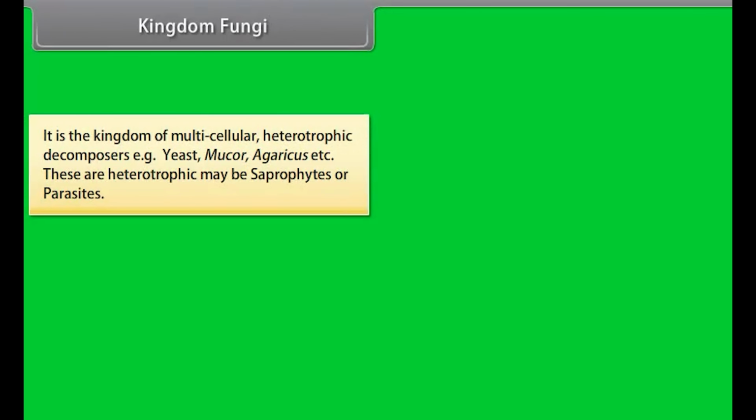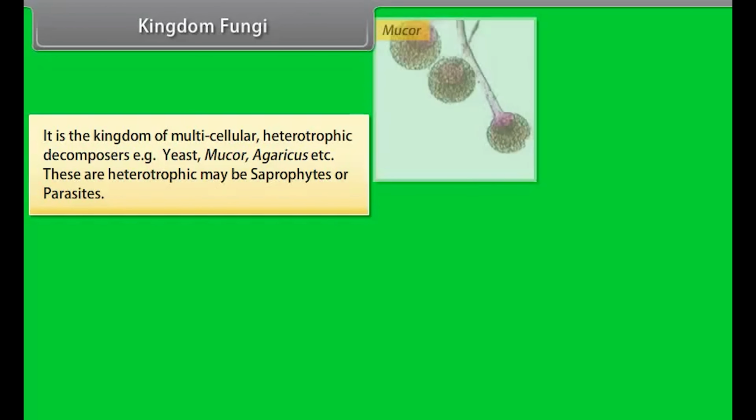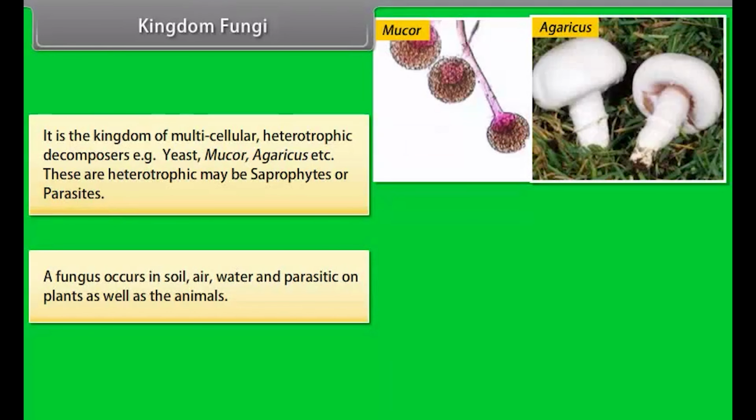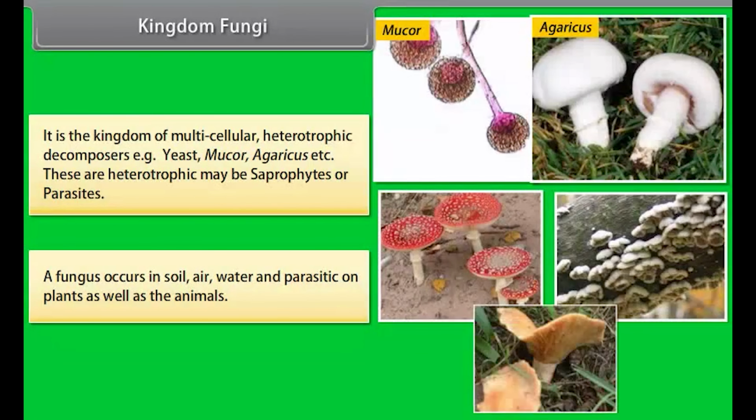Kingdom Fungi. It is the kingdom of multicellular heterotrophic decomposers, for example, yeast, mucor, agaricus, etc. These heterotrophs may be saprophytes or parasites. A fungus occurs in soil, air, and water, and is parasitic on plants as well as animals.